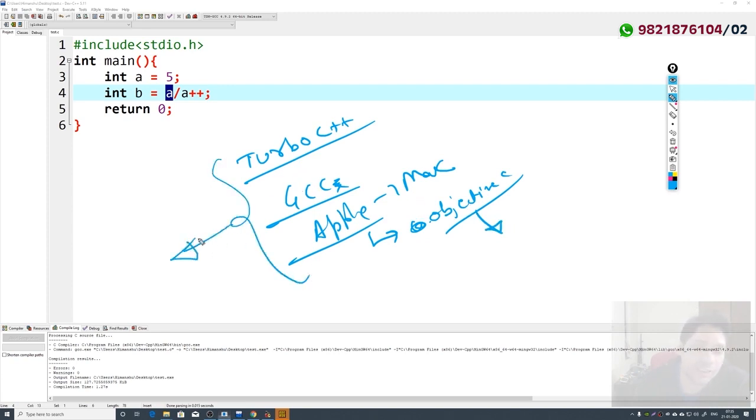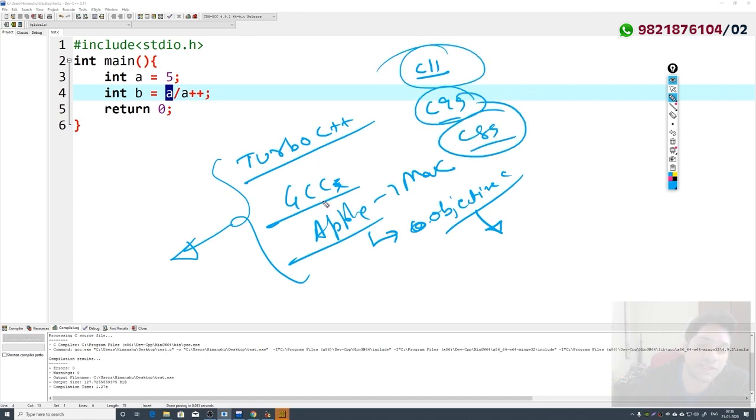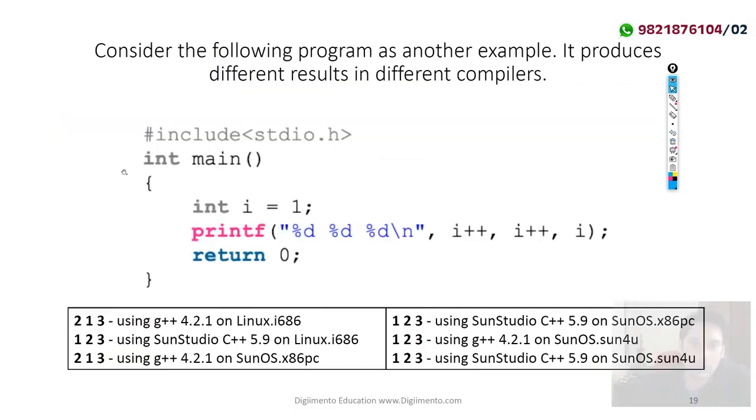All these compilers are dependent on different versions of C. We have C11, C99, C89. Because we have different versions of the C language, these compilers follow different versions and give us different outputs.